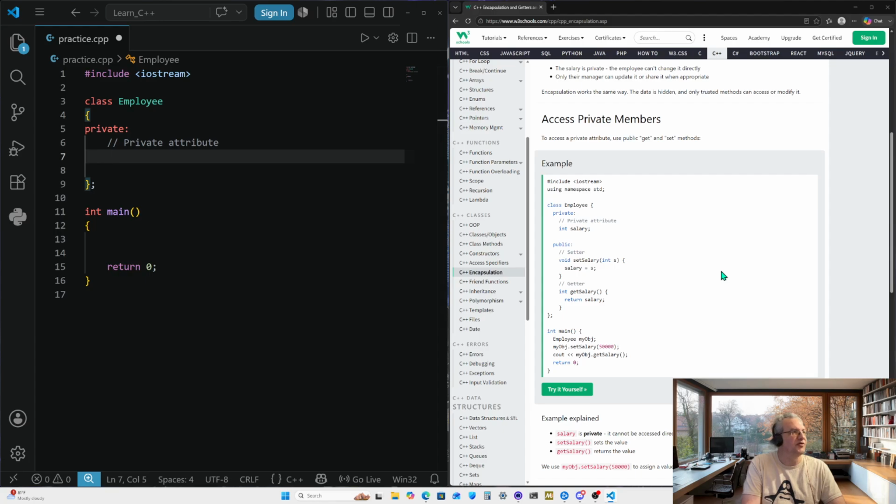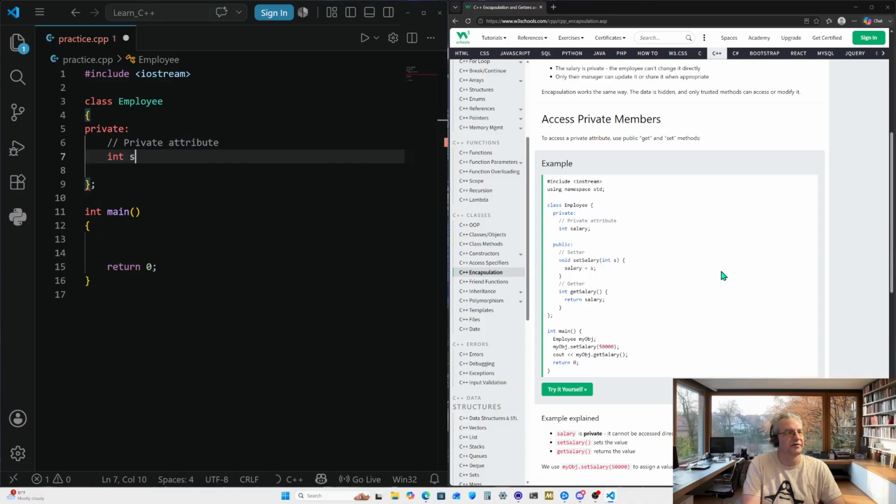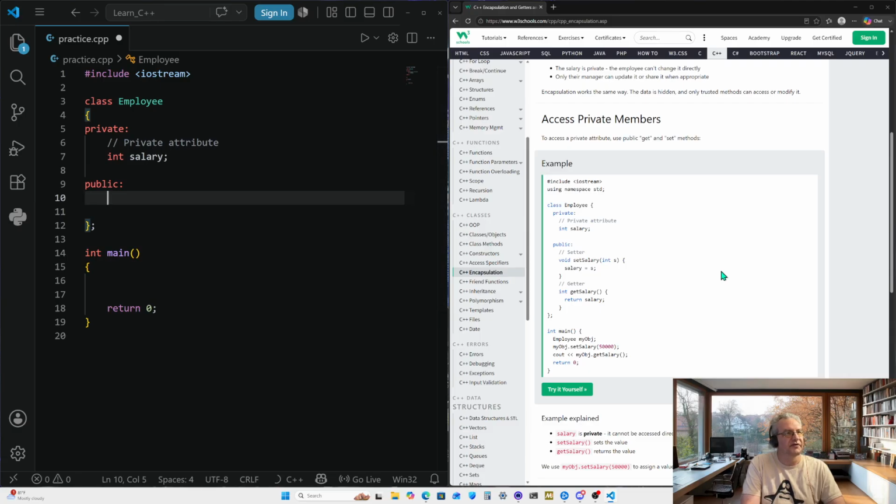And then that attribute is going to be a declaration of an integer, which is going to be salary, the variable salary. And then we're going to have a public access. And we have a comment here saying setter.